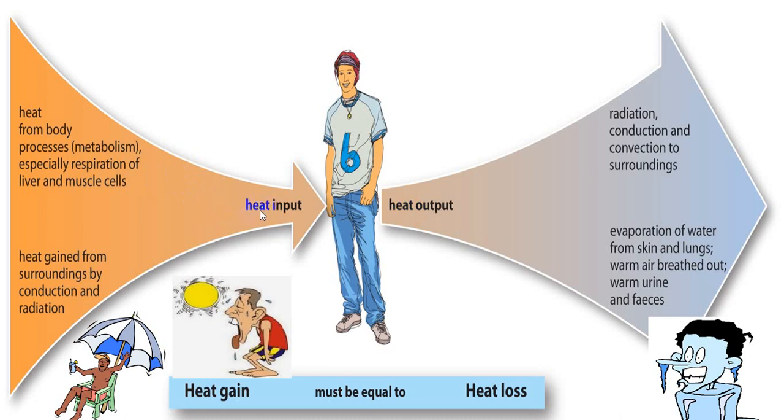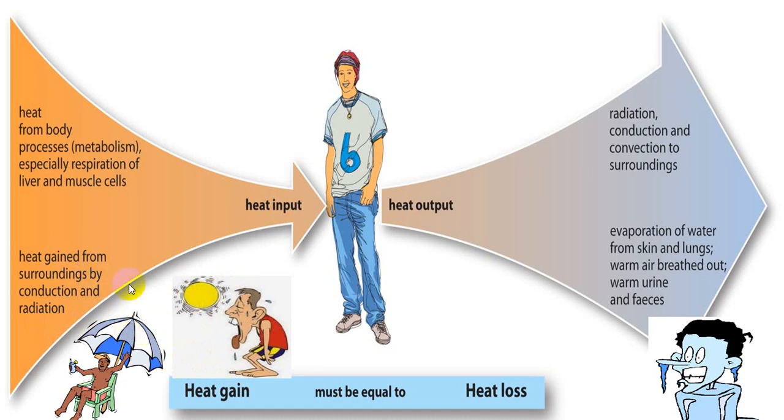So heat input, we have already told you, is because of basal metabolism which is going on in each cell, and there is a production of ATP and we call it heat, as well as heat is gained from the surrounding by conduction and radiation, and these two mechanisms, that is conduction and radiation, are responsible for what we call hyperthermia.